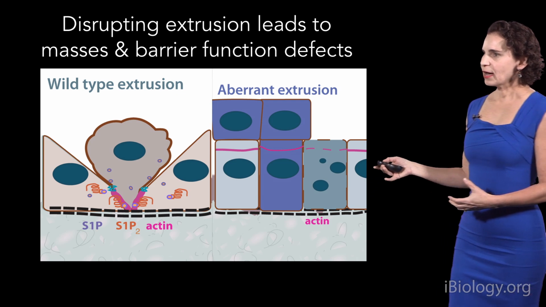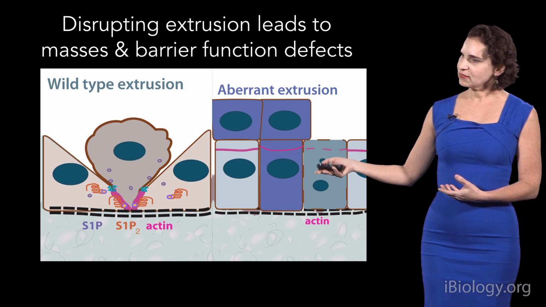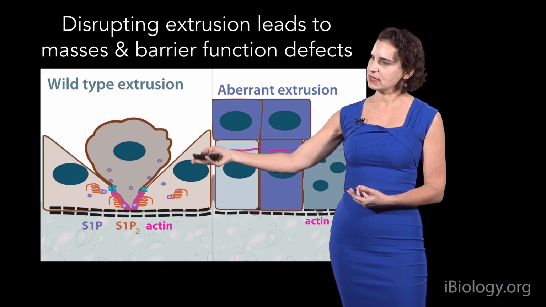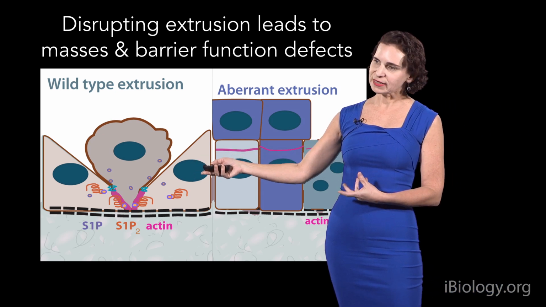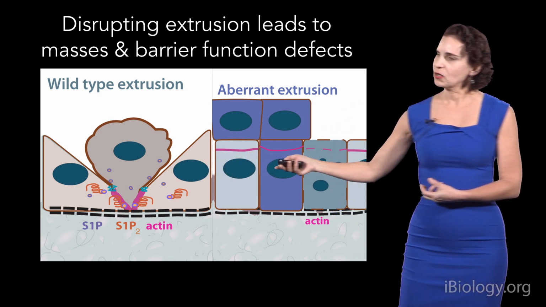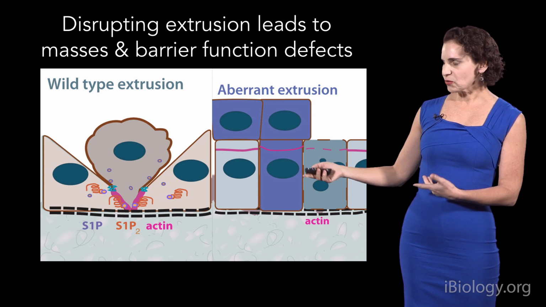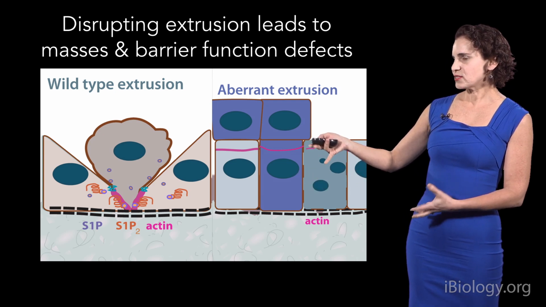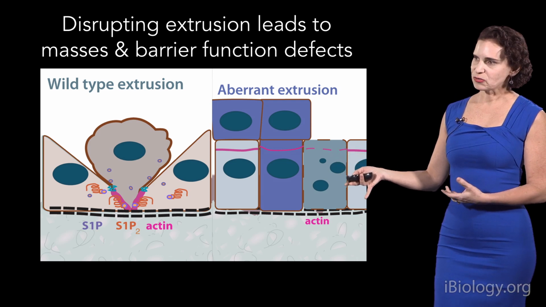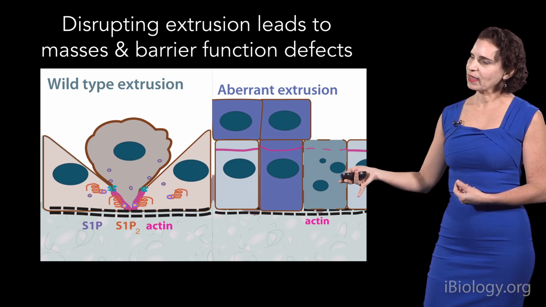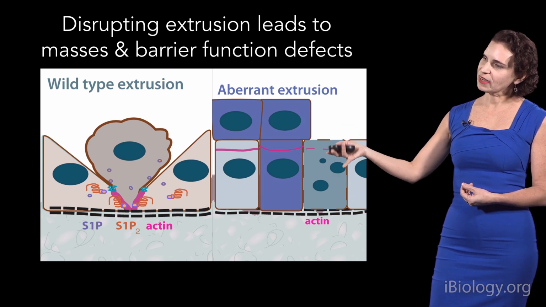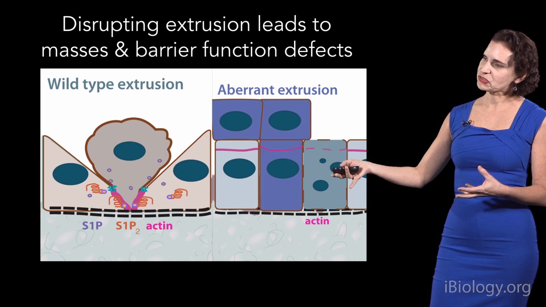So now what we see then is that we've identified this process for how epithelial cells die by this extrusion. And from identifying the signaling that drives extrusion, we found that when it's disrupted, cells no longer die, and they go on to form these masses that are actually chemotherapy resistant due to high survival signaling. Additionally, poor barrier function can result from cells that are dying in the epithelium but not extruding.